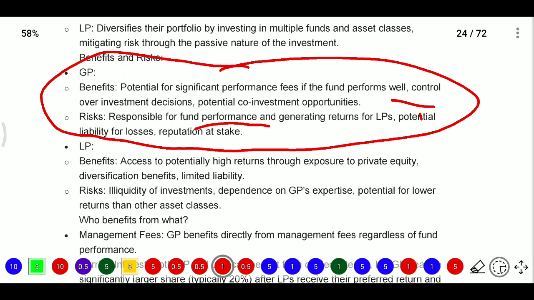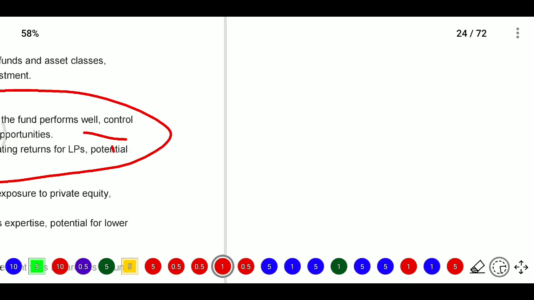So the general partner will get a potentially significant performance fee if he performs very well, and has control over investment decisions and potentially co-investment opportunities. The risk is being responsible for fund management and generating returns for investors, on behalf of the limited partners, with potential liability for losses. Let me give an example of losses.